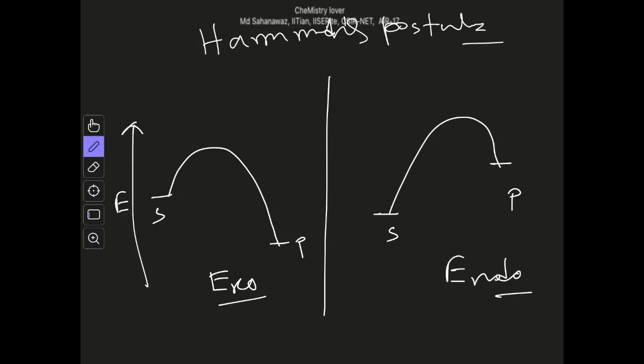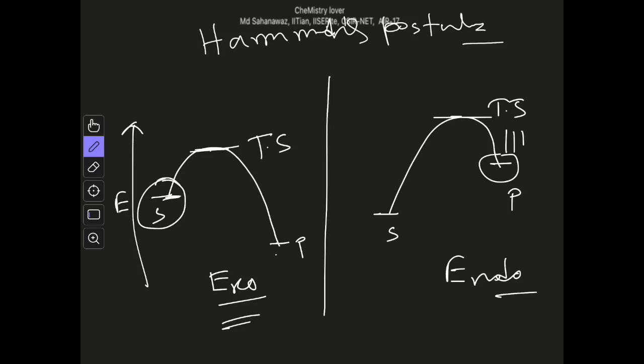This is endothermic reaction. Now according to the Hammond's postulate, in case of exothermic reaction the transition state will look like the structure of the starting material, because you can see in case of exothermic reaction the transition state is closer in energy to the starting material than to the product, whereas in case of endothermic reaction the transition state energy is closer in energy to the product than the starting material, so it will have resemblance with the product. So in case of endothermic reaction we can say that the transition state has resemblance with product, whereas in case of exothermic reaction the transition state has resemblance with that of starting material.